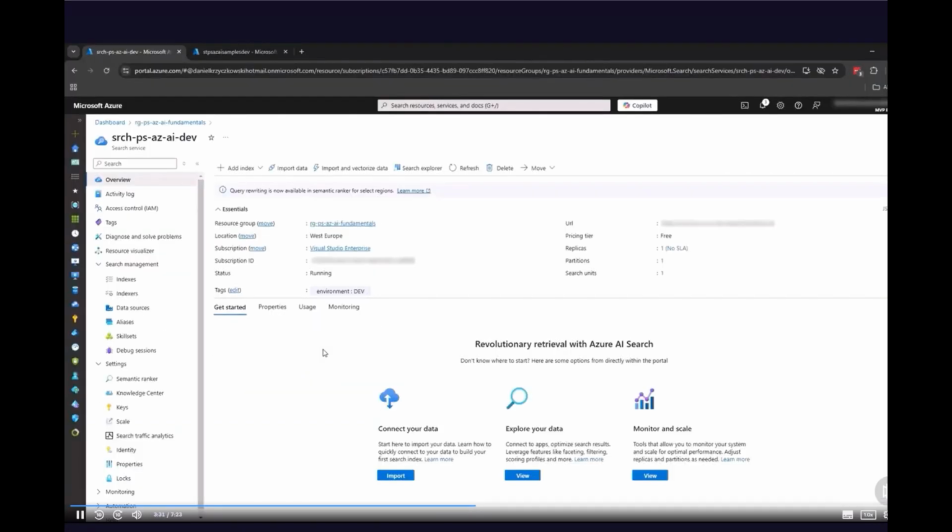To make it possible to search through the content from different kinds of documents, we have to actually import this data into Azure AI Search and index this data. The simplest way to do it is to use import data functionality. So from the top, we have to select import data. So let's do it now.